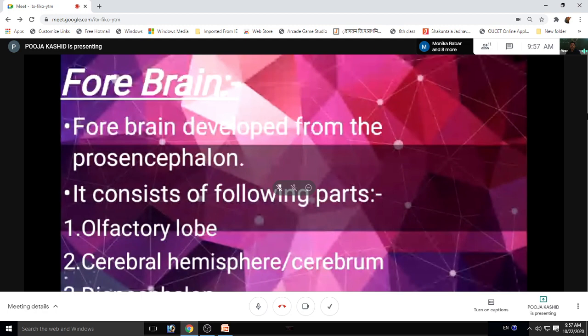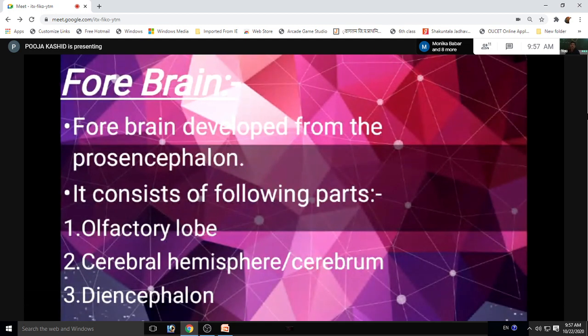Forebrain. During embryonic condition, forebrain is developed from prosencephalon. And forebrain consists of three parts: olfactory lobe, cerebral hemisphere or cerebrum, and diencephalon.